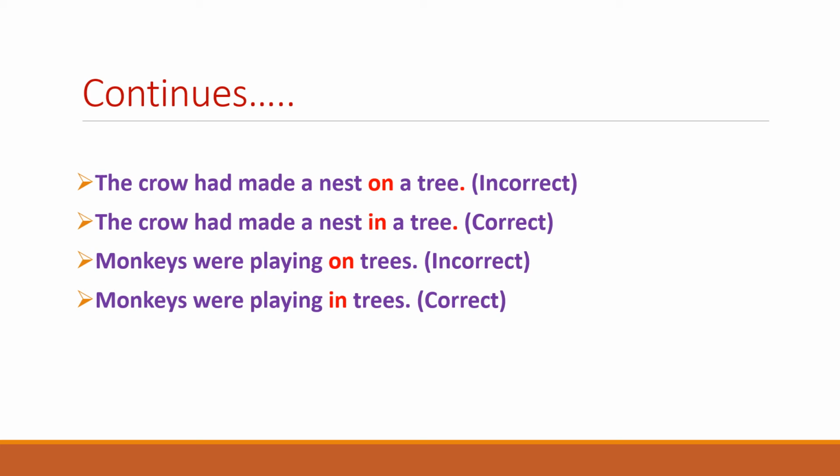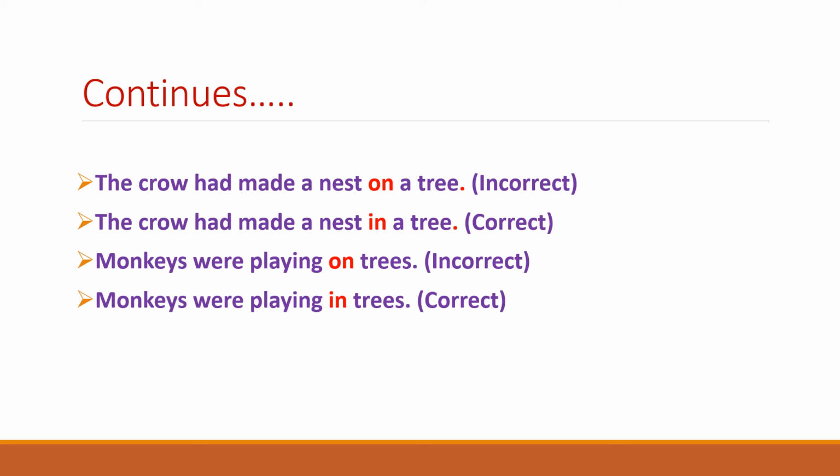It is suggestive of showing that the action of playing has taken place above the leaves of the trees, which is not possible for the monkeys. Rather, the monkeys may be able to play inside the trees, in the trees, instead of on the trees. So that makes an incorrect expression there.